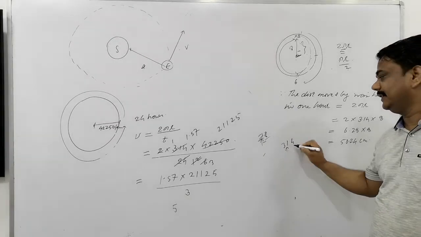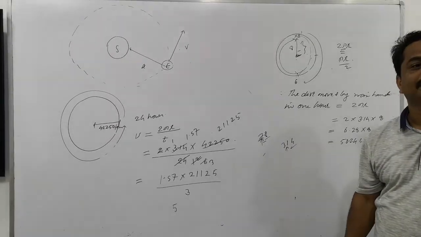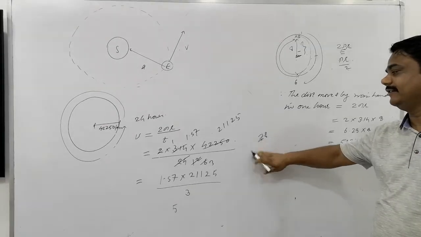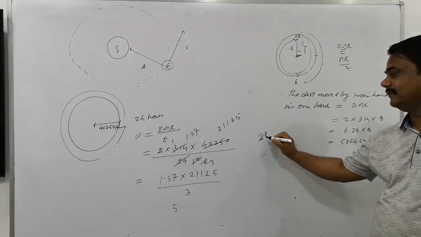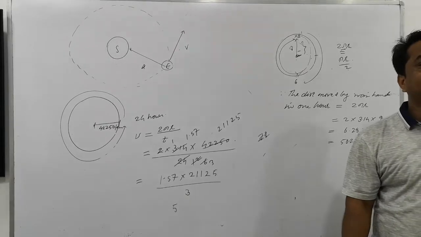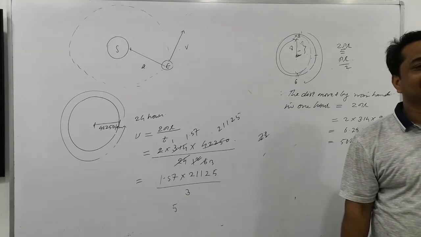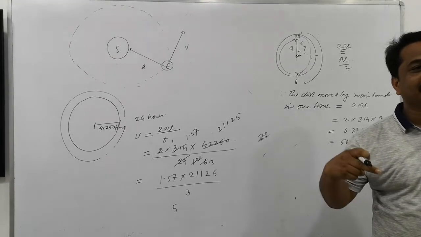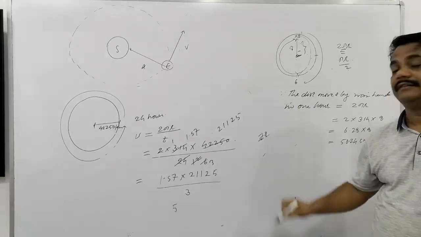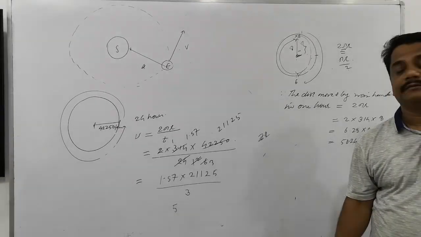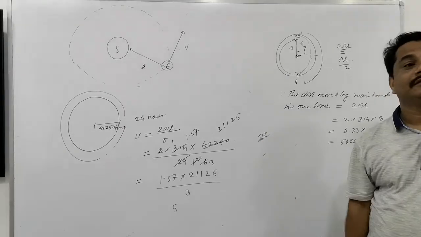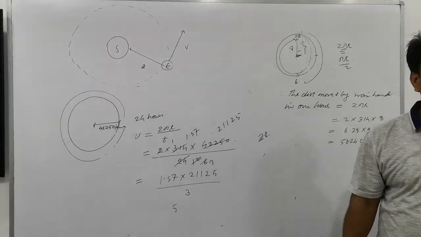If I take 8, it will add to 4. So 314 is in your mind. 322. 314. 322. 22. 92. 392.